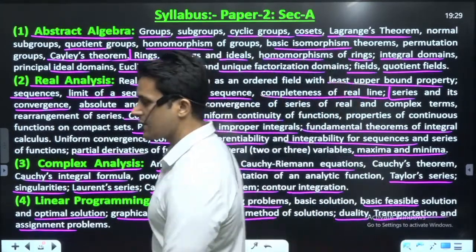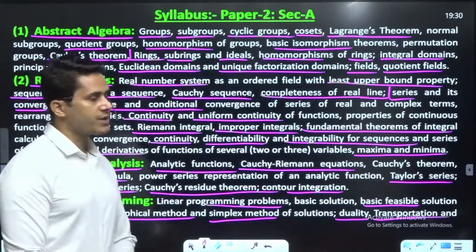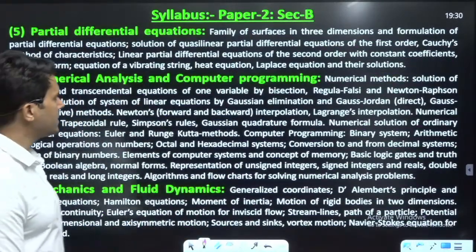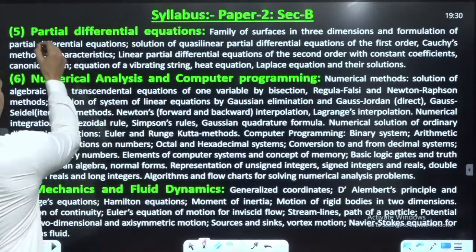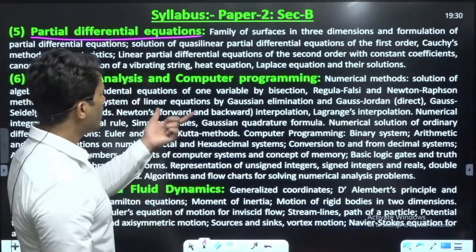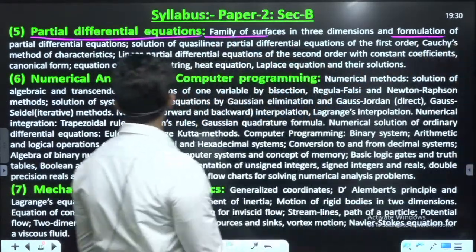So these are the topics in section A of paper 2. A small brief of section B. Partial differential equation, once again a very important topic and very easy. Family of surfaces and formulation of partial differential equation.